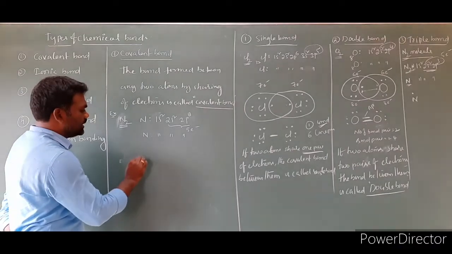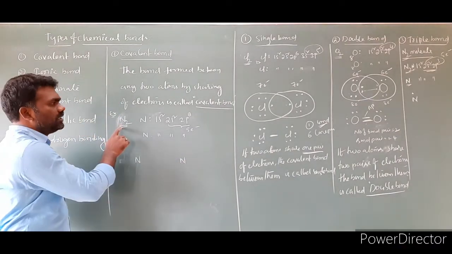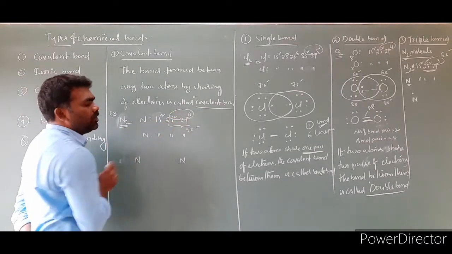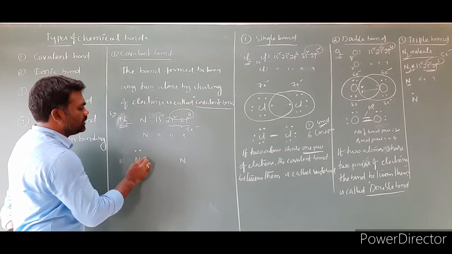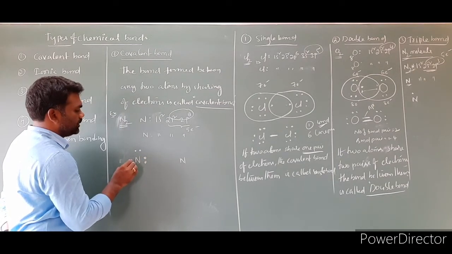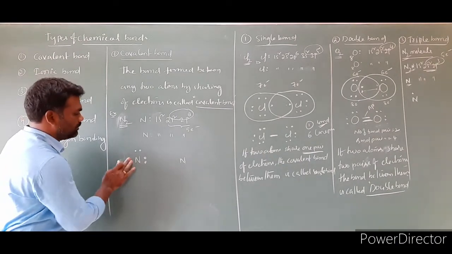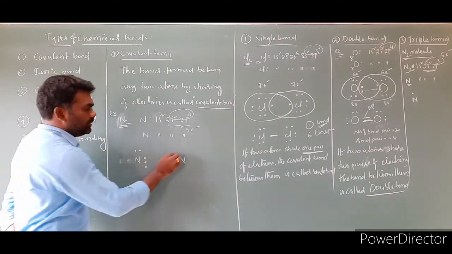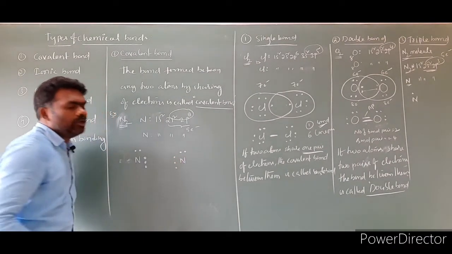Now I'm taking this nitrogen here and another nitrogen here. Now show the number of valence electrons. How many are there? 5. How many dots do we have to show? 5 dots. So 1, 2, 3, 4 and this is the 5th. Sorry, I'm labeling 5 here also, and this is 1, 2, 3, 4, 5. You may have got it.